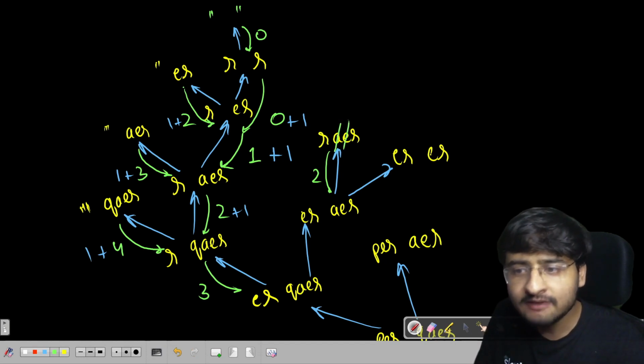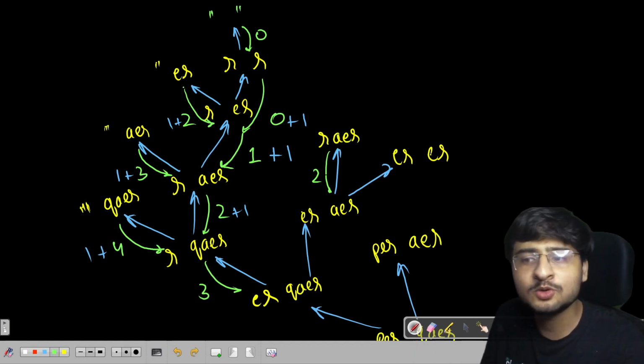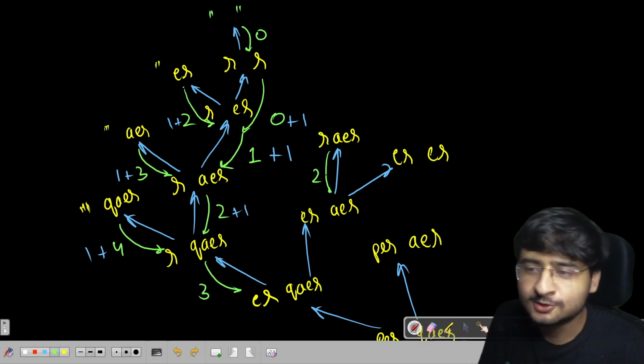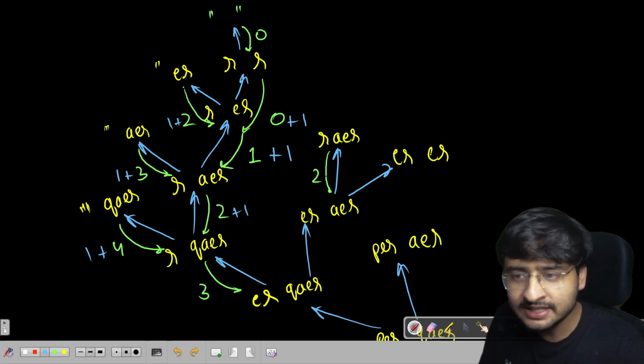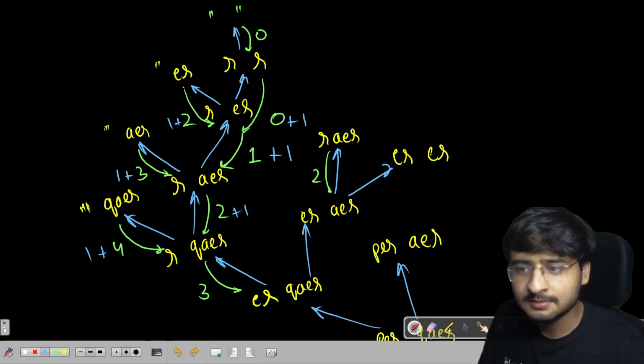To make both of these two equal, I will delete A and E. And both the strings will become equal, right? I hope you are able to get it. So ER and ER. Let's explore this particular side here. And total number of moves here is, if I delete E from here, 1 move to delete E plus 2, right?